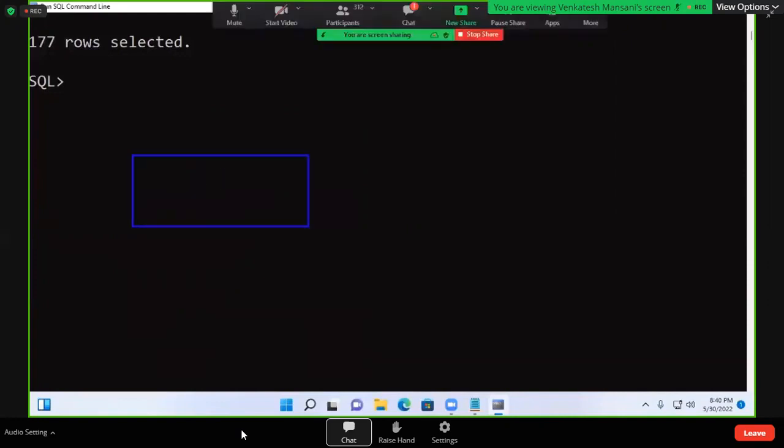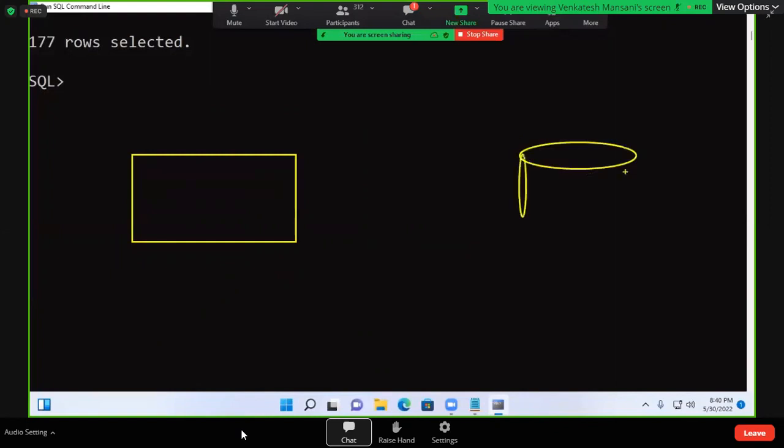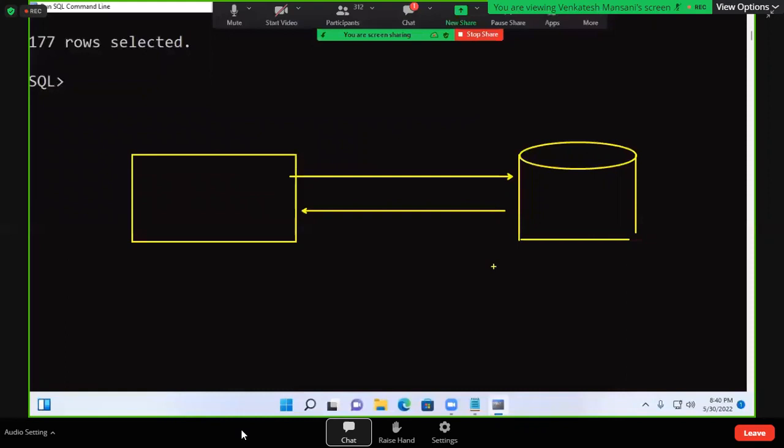say it is the application, it is the database. Now the request passes. So whatever you type here, the request passes here. Then the response comes. That means data traveled from one place to another place. For traveling, a driver is required. Data traveled from here to here through one software.